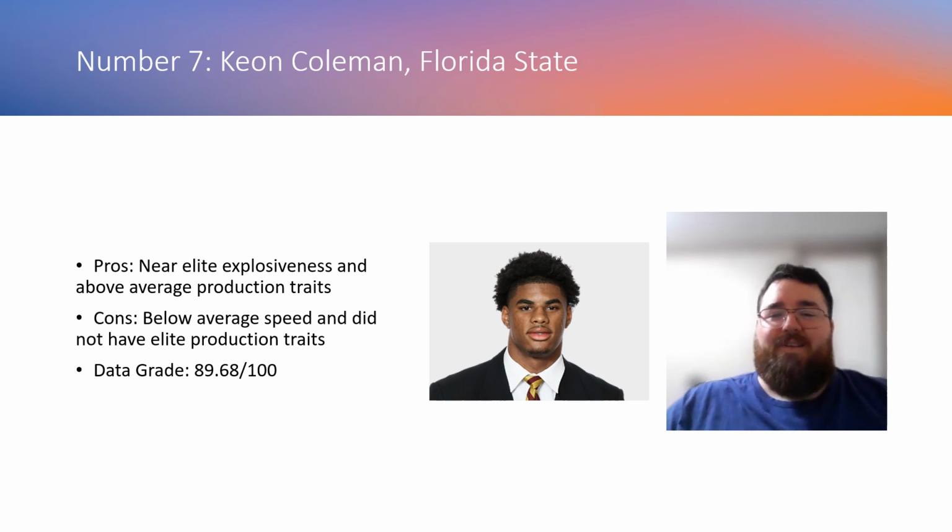Moving on to number 7, Keon Coleman from Florida State. Probably the most hated on wide receiver in this draft class. But he does have some good traits, guys. His pros: he has near elite explosiveness and above average production traits overall with a decent age score. Cons: below average speed and did not have elite production traits. You can also get into the whole route running stuff. The Reception Perception stuff was also very concerning in terms of his overall tape.